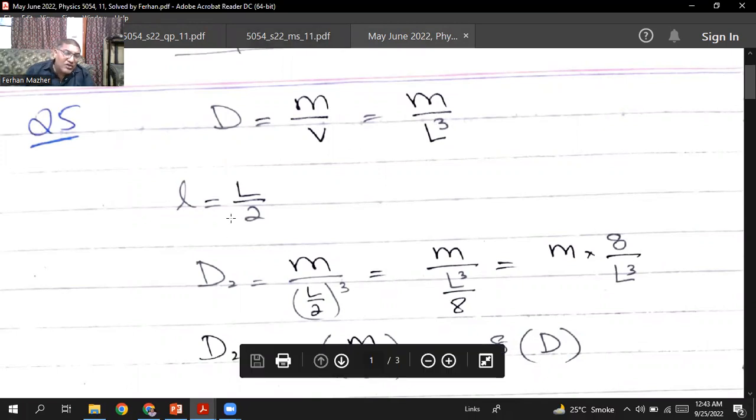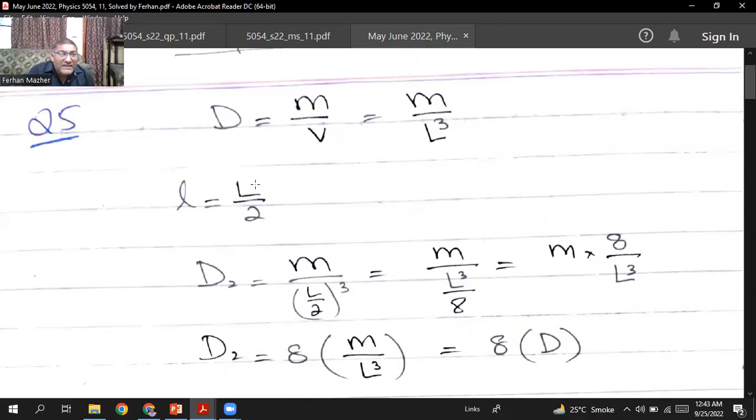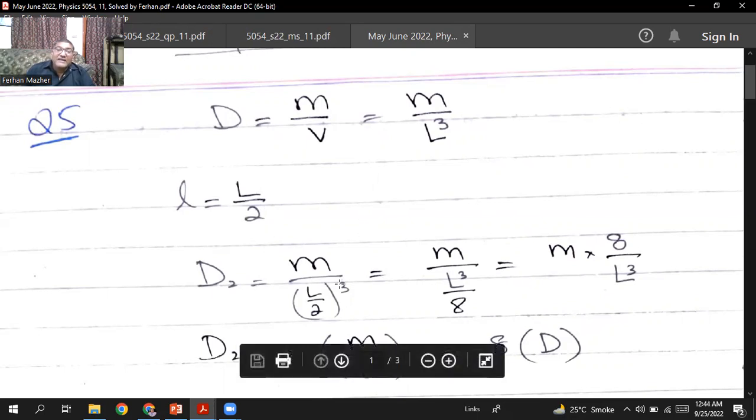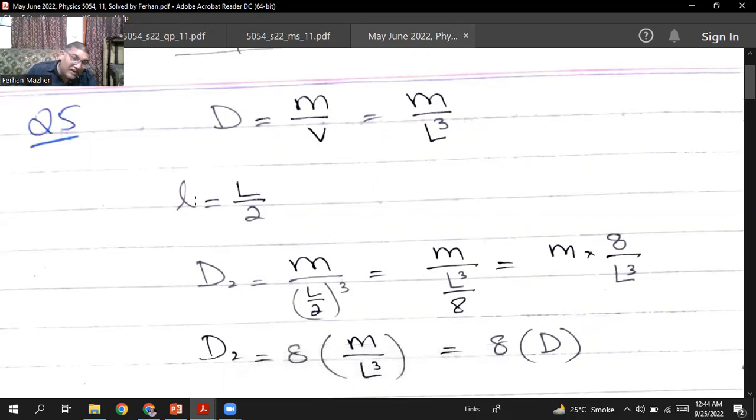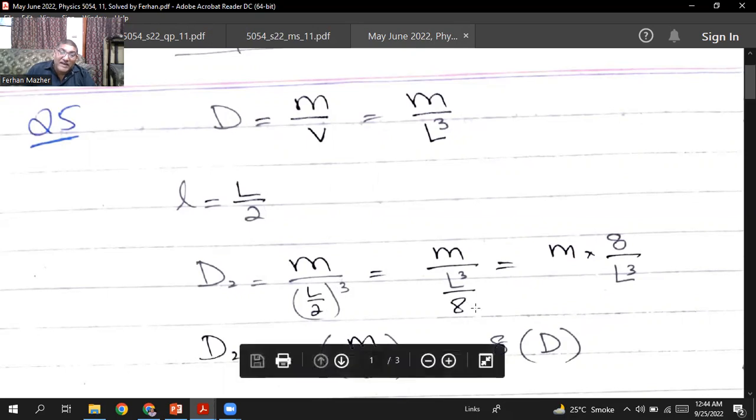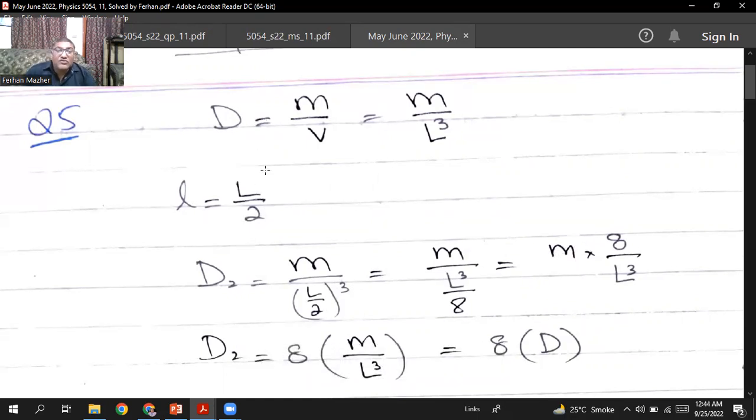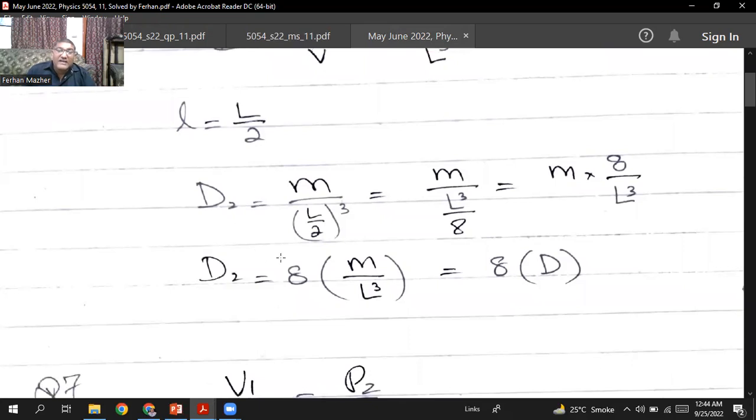Now the new length, when you compressed it, becomes half of the old length. So the new density will be mass divided by the new volume. The volume will be the new length cubed, so it will be L by 2 whole cubed. So it will be mass divided by L cubed divided by 8. When you write this fraction upstairs, it will become 8 by L cubed. So mass into 8 by L cubed, so the density will be 8 times (M by L cubed).